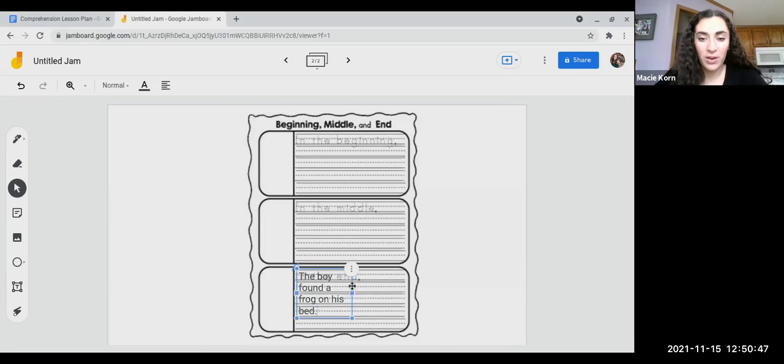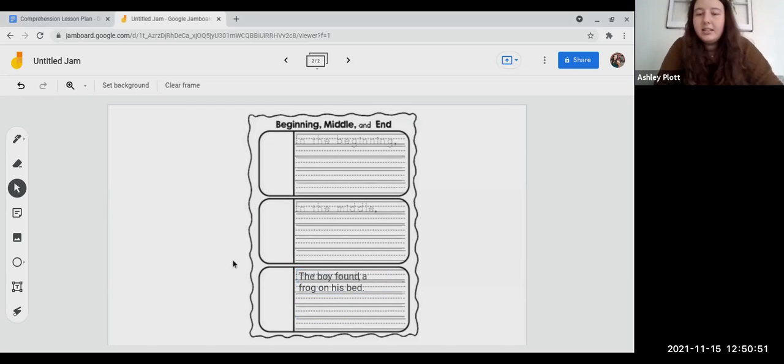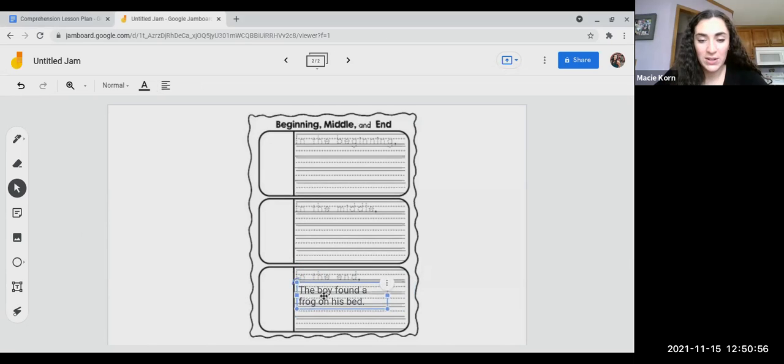The boy found a frog on his bed at the end of the story. Do you agree? Yes. Perfect. So that says, in the end, the boy found a frog on his bed. Now, I'm also going to add a picture to my graphic organizer. So you are going to do this too when it's your turn. You're going to write a sentence about what happened and add a picture.